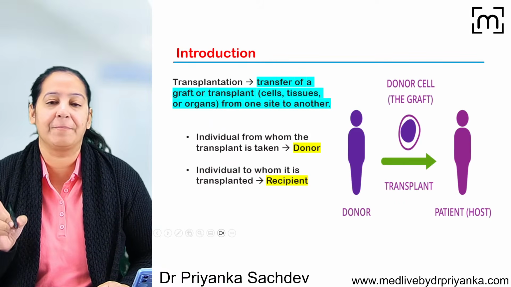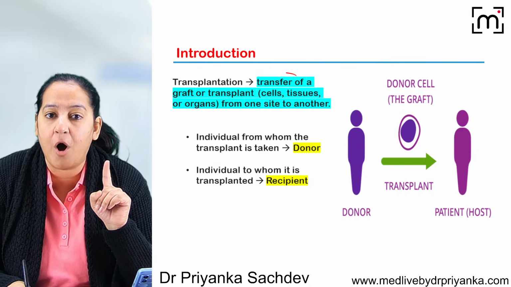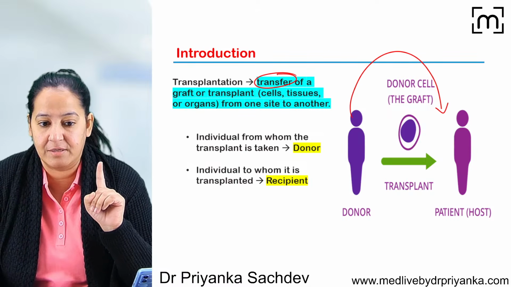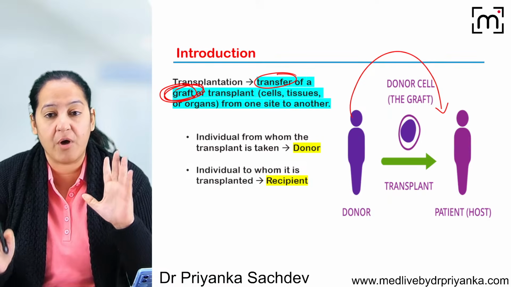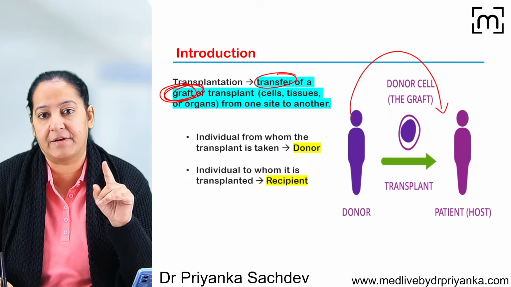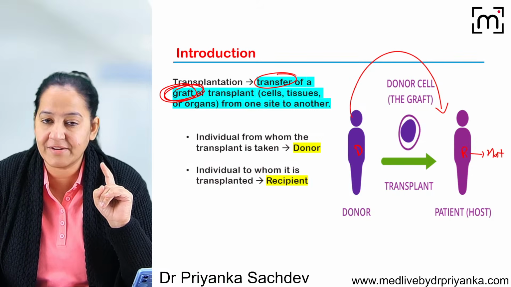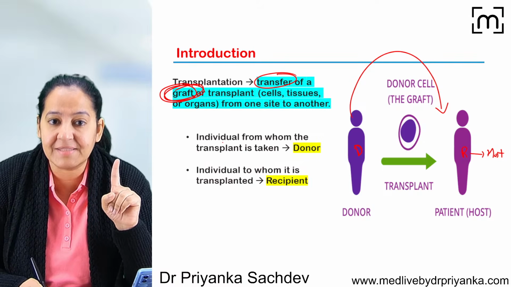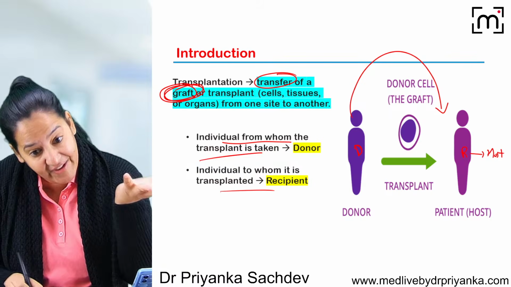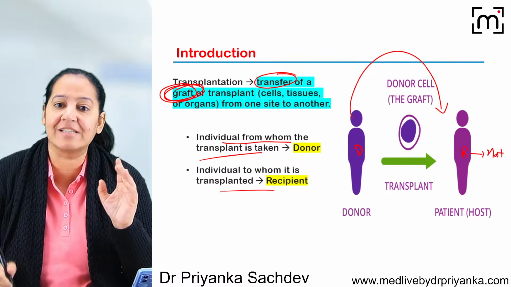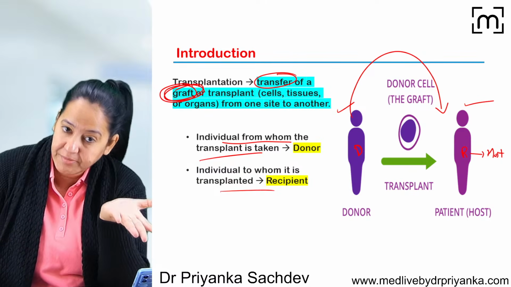Okay, so let's start. What is transplant? Transplant is the process in which we transfer an organ from the donor to the recipient. So either say organ or you can say a graft. Basically we are transferring a graft from the donor to the recipient. Who is the donor and who is the recipient? We can call the recipient the host. The donor is the individual from whom we are taking the transplant, and the recipient is the person who is receiving the transplant. So in every transplant, there is a donor and a recipient, and we are transferring the graft from the donor to the recipient.